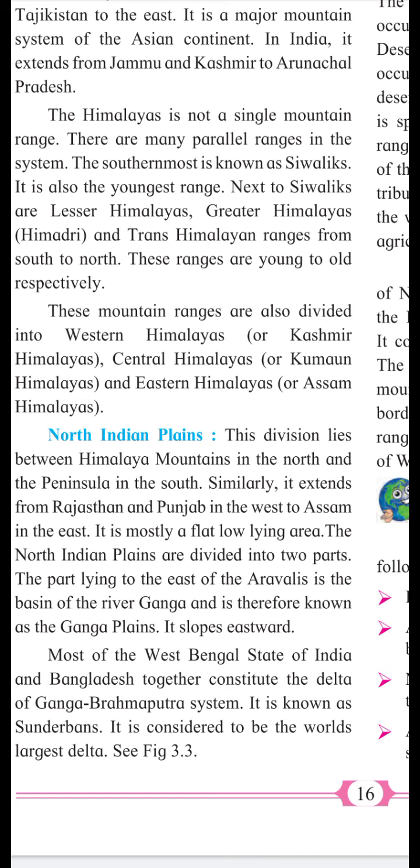The delta of Ganga Brahmaputra rivers extends in the state of West Bengal in India and Bangladesh. If you are thinking which is the biggest delta in India, it is the Ganga Brahmaputra delta, which extends in West Bengal in India and also in Bangladesh, and this region is known as Sundarban Delta, which is the largest delta in the world.